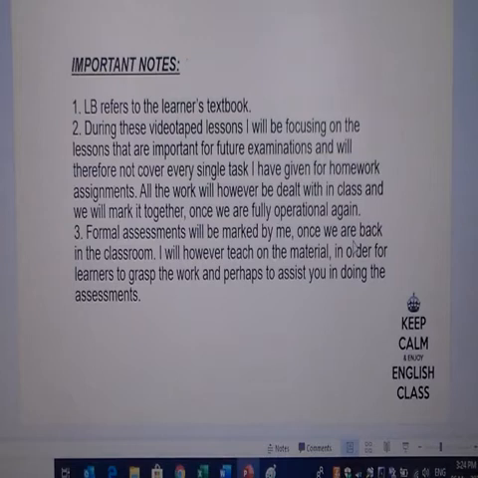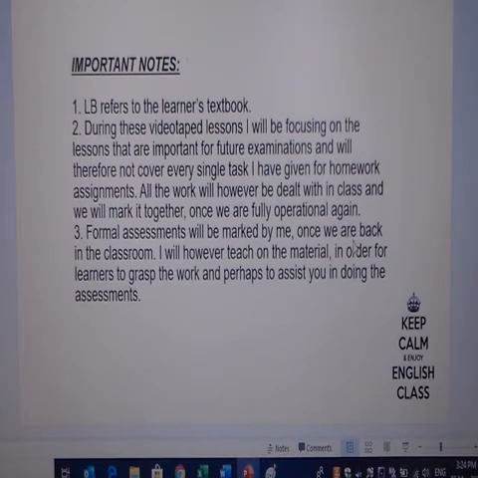I'm going to just recap on some of the work assignments that I've given you to do at home. In this presentation, I will refer to your textbook, so the pages in your textbook as such. And in these lessons, I will only focus on important work for future examination.